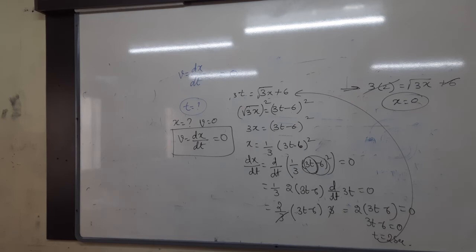Write the options. What is the nature of the motion? Increasing acceleration. Next option, decreasing acceleration. Then increasing retardation and decreasing retardation.